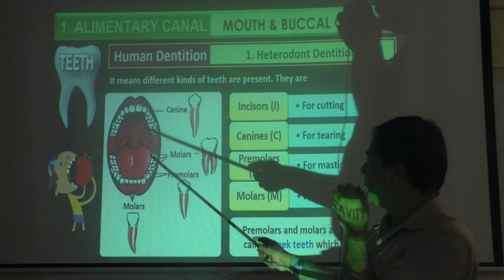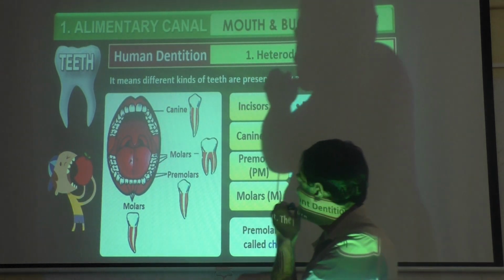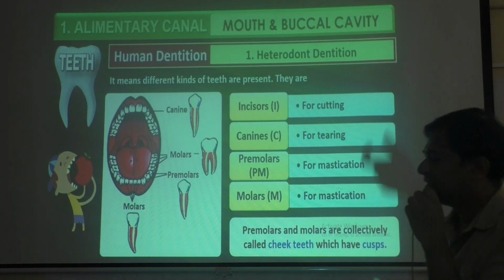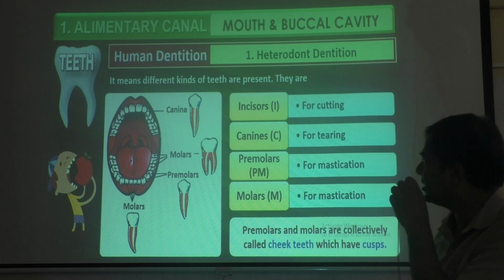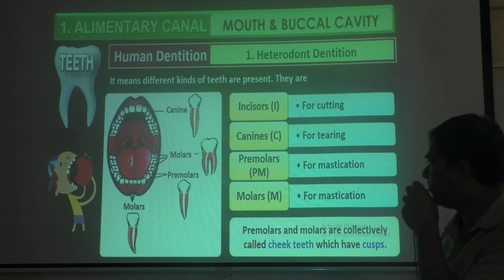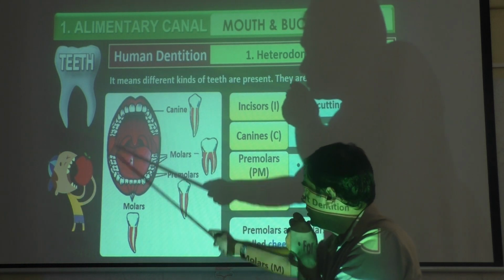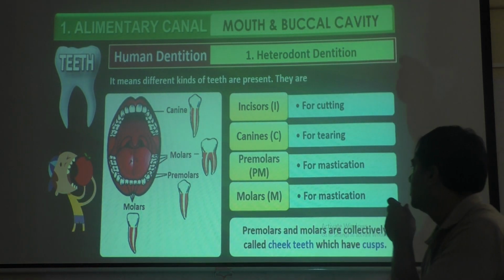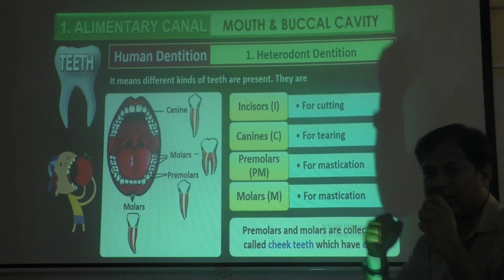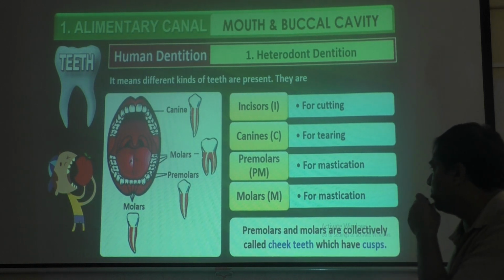Okay, I am talking about this part. Here these two, that is incisors, meant for cutting the food. Then these two sharp ones, that is canines. Canines are meant for tearing the food. Then premolars are there, next to that on either side, on the top also. Premolars are meant for mastication, that is grinding the food.